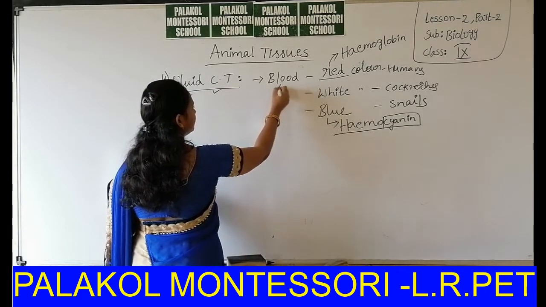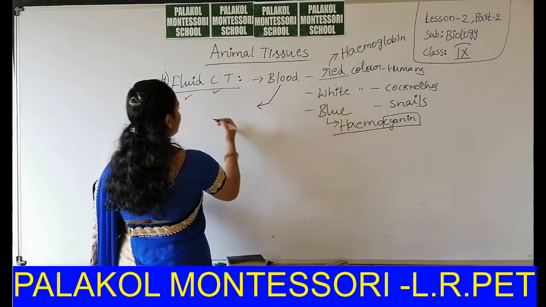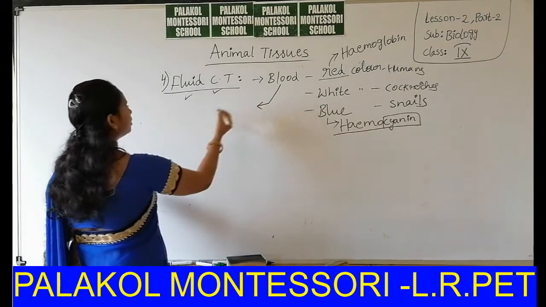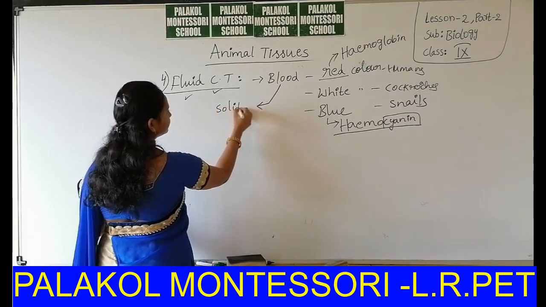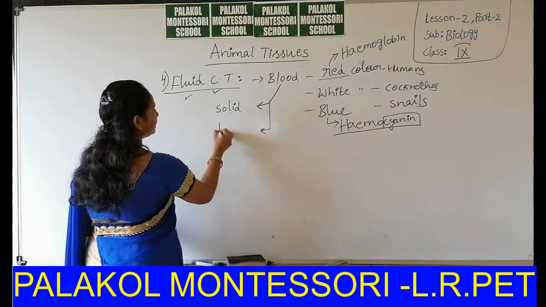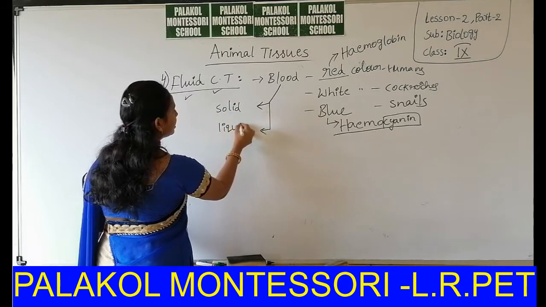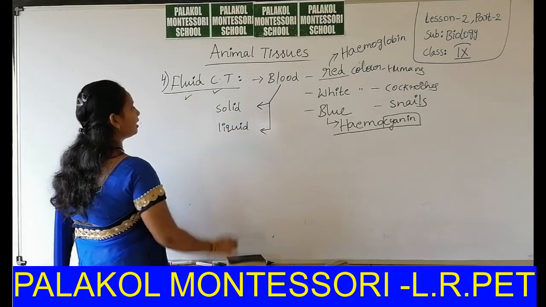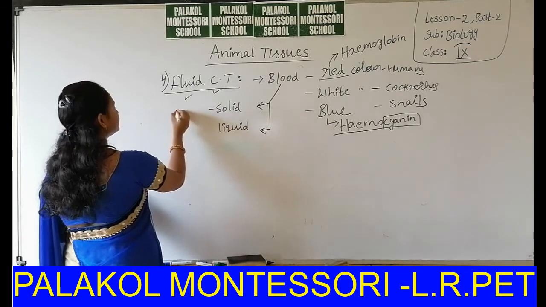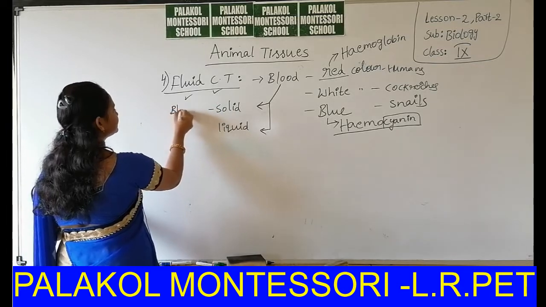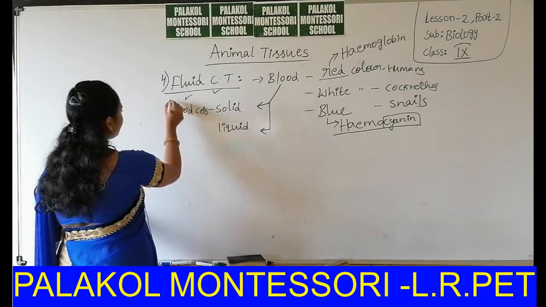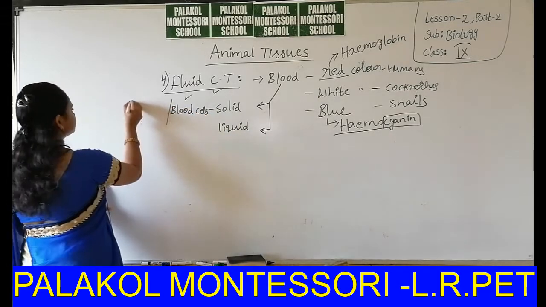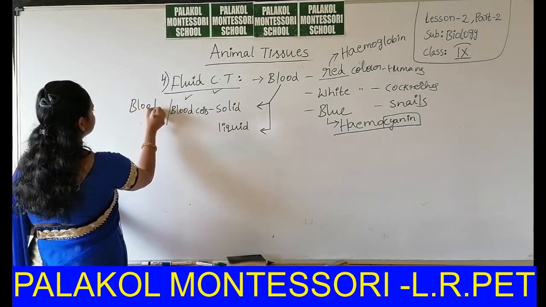Okay, then blood has two types of components, solid component and liquid component. Solid components are called blood cells, or these are also called blood corpuscles.